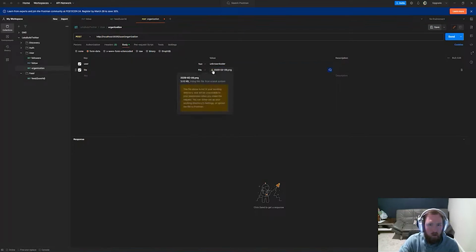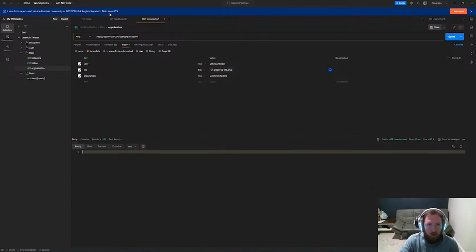It's not in your working directory. It is in my working directory. So there's a file, and then finally we have organization. And let's just say unknown coders or something. If we hit this, best case scenario is that it uploads an image to my file system. Worst case scenario, we get a 500. Or we could also get 401 unauthorized because we don't have our header.